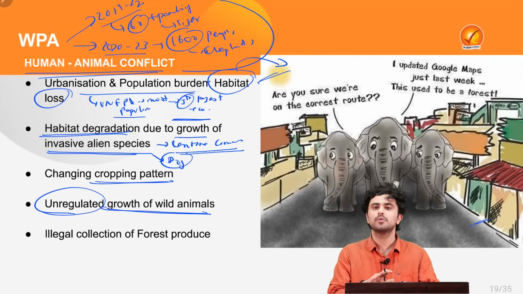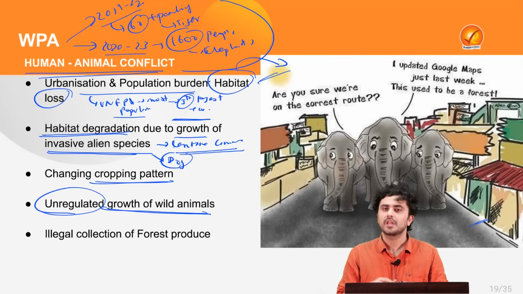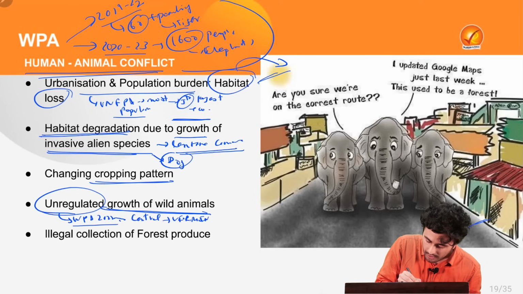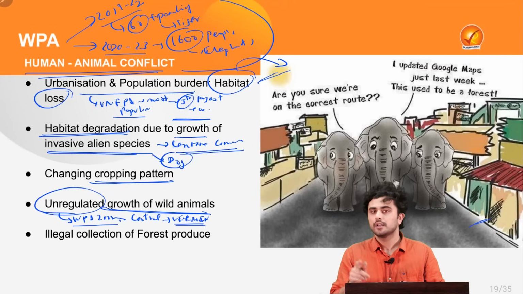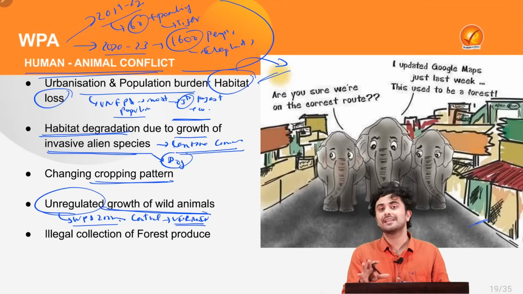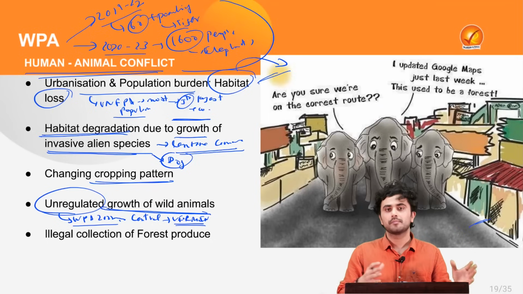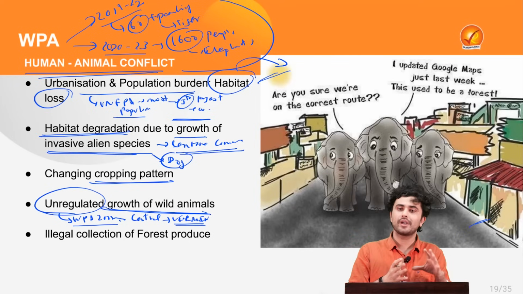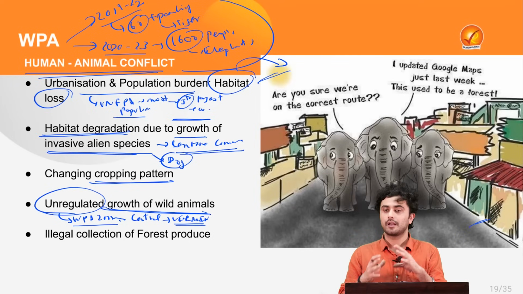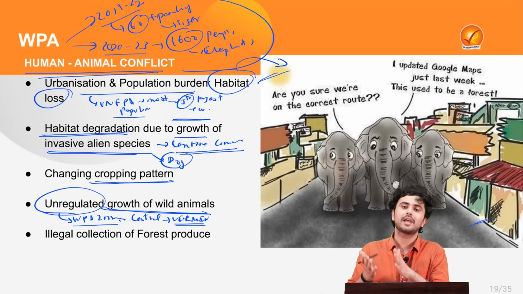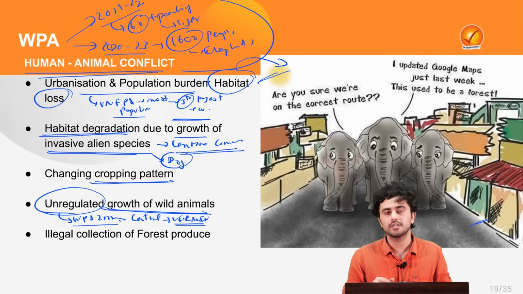Now, this is the issue which is a major concern for Kerala, because under WPA 2022, only the central government can declare an animal as vermin. Thus, the state government does not have any such power. So, if an animal becomes rogue or starts destroying the crops, the state government does not have the option to cull or kill that animal, because it will stand as a violation of the WPA 2022.